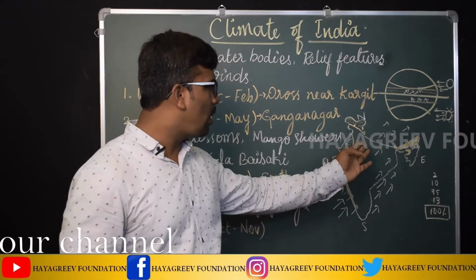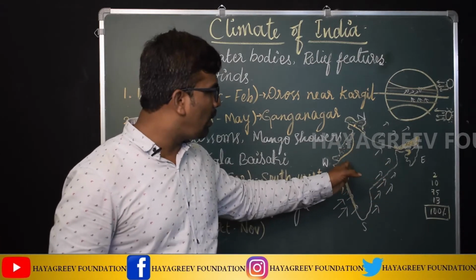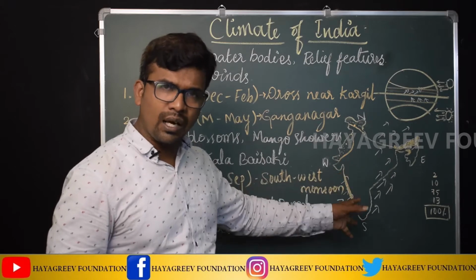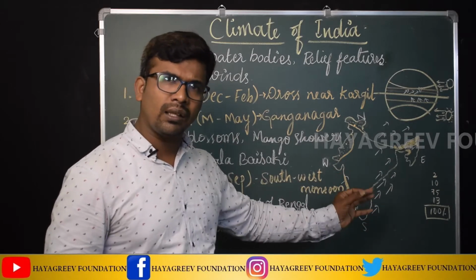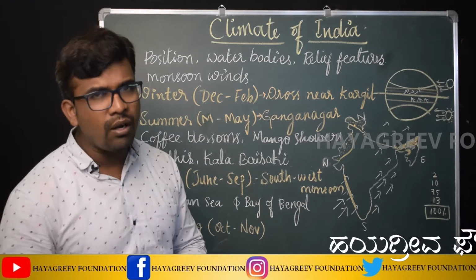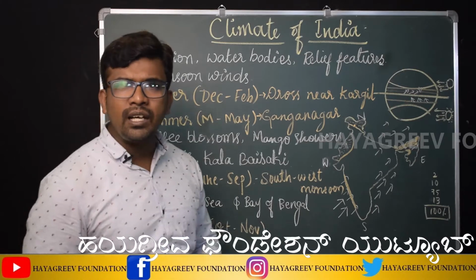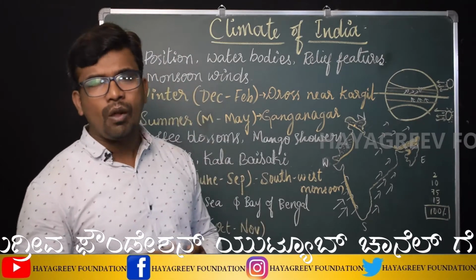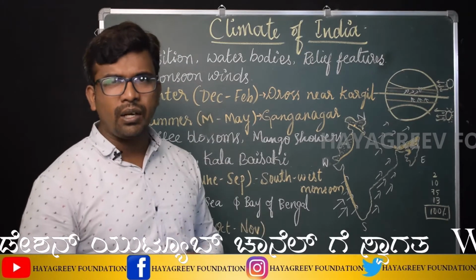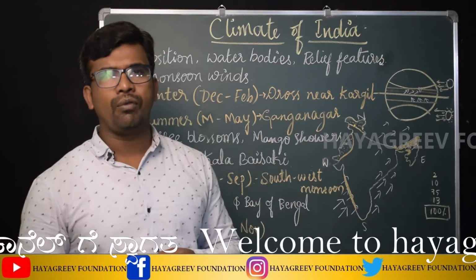Like Uttar Pradesh, Madhya Pradesh, West Bengal, Orissa, then Maharashtra, Gujarat, Karnataka, Andhra Pradesh, Telangana, Tamil Nadu. All these regions come under the average rainfall region. So that means here average rainfall is 40 centimeter to 100 centimeter of annual rainfall.